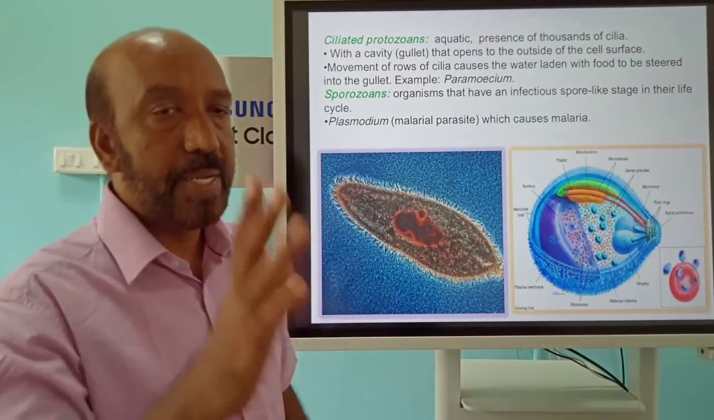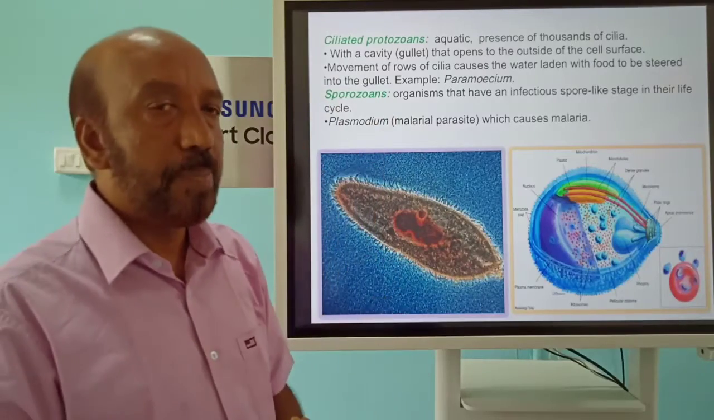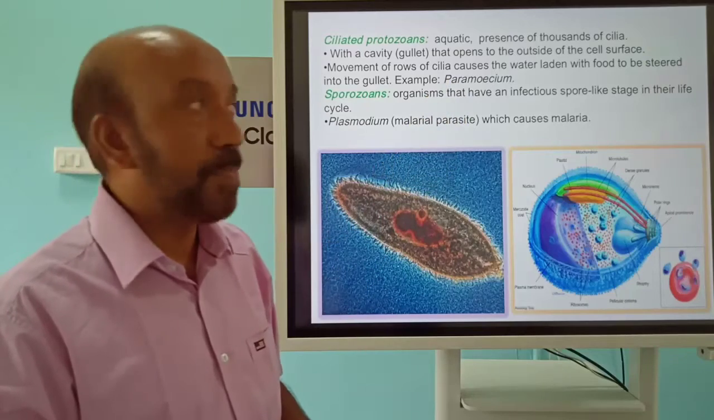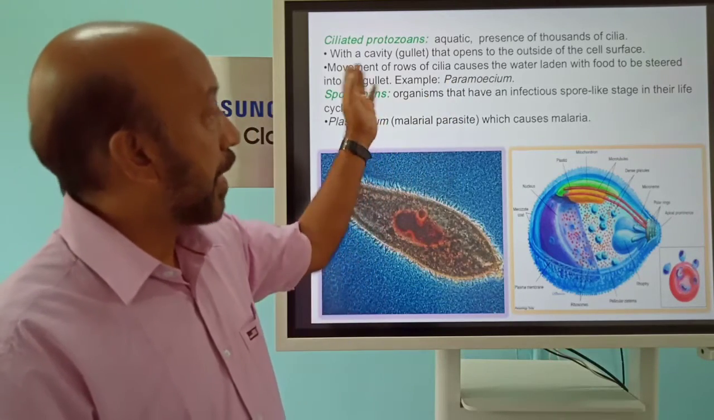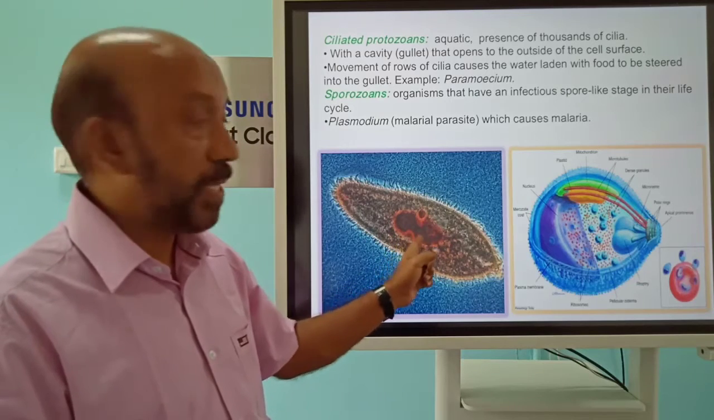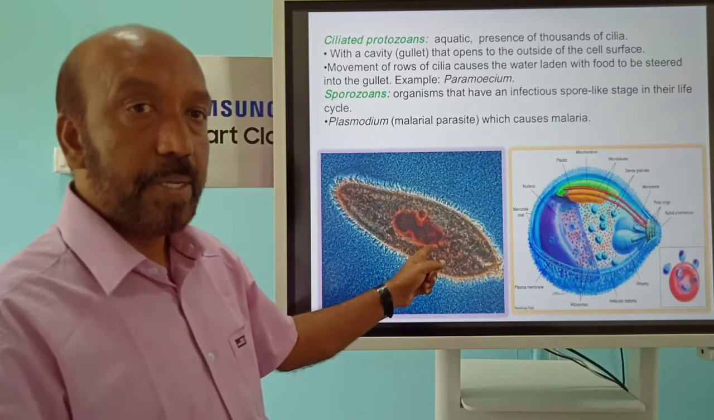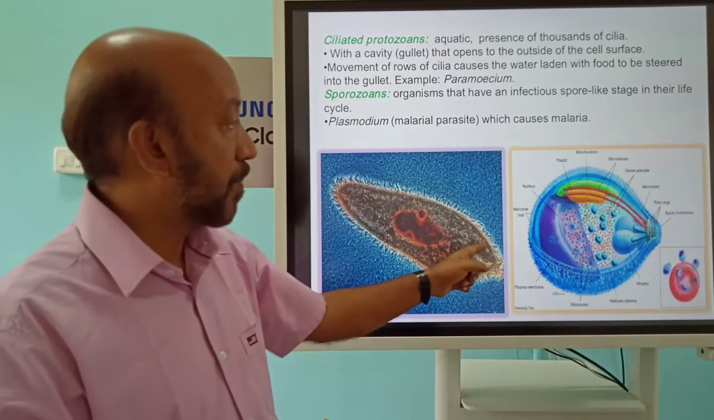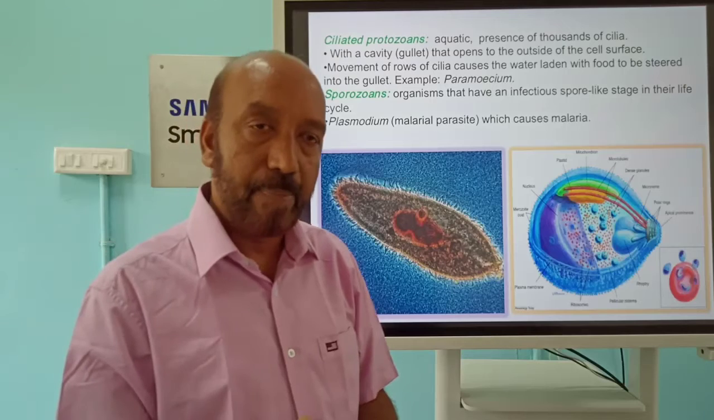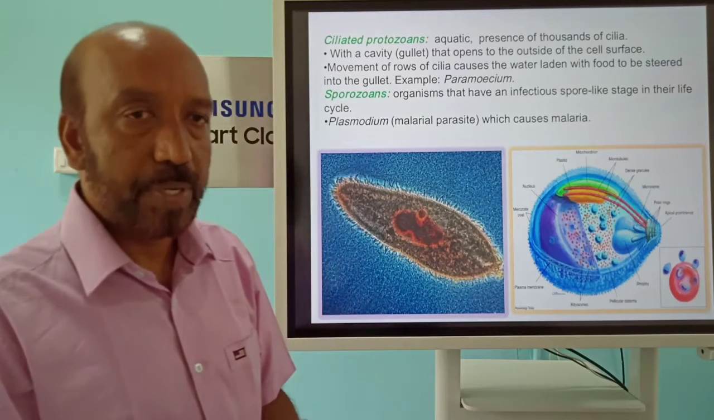The next one we can see is the other group, namely the ciliated protozoans, as well as the sporozoans. As the name indicates, the entire body will be covered by cilia. For example, Paramecium, and they have a peculiar feature. We can see one gullet, one chamber, which opens to the outside. And when the water comes in with the help of the cilia, the water which contains the food is taken in and digested by intracellular digestion, etc.